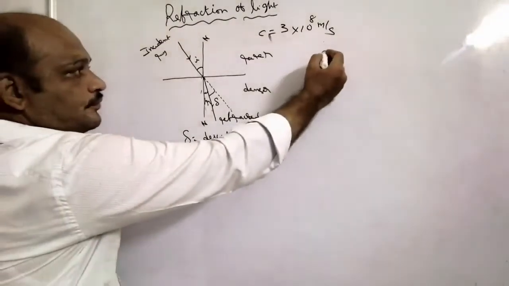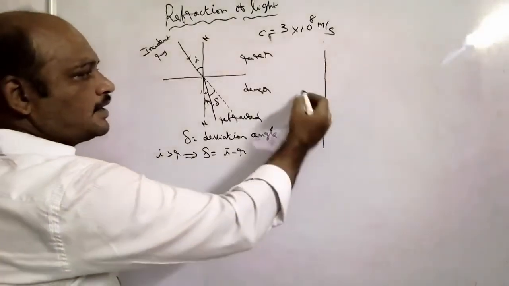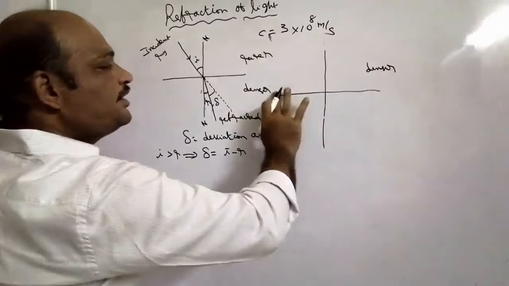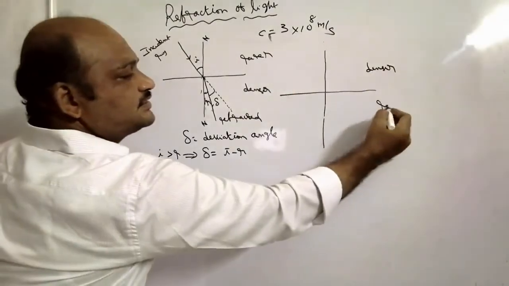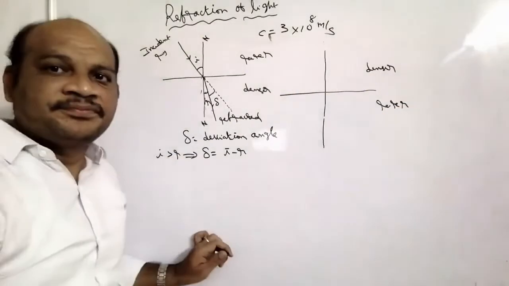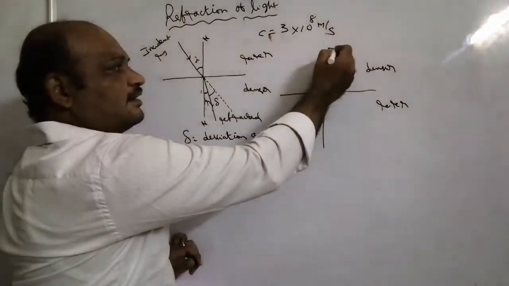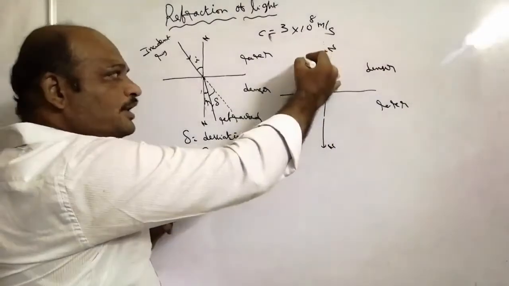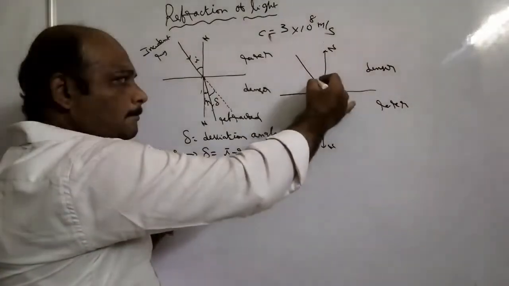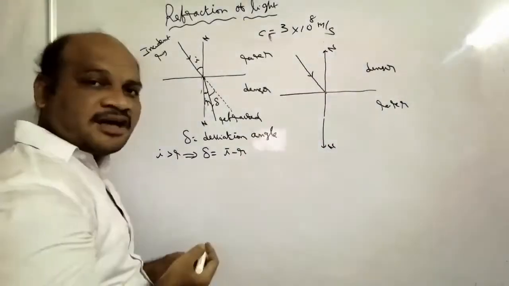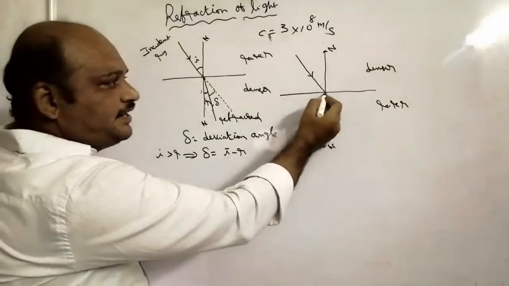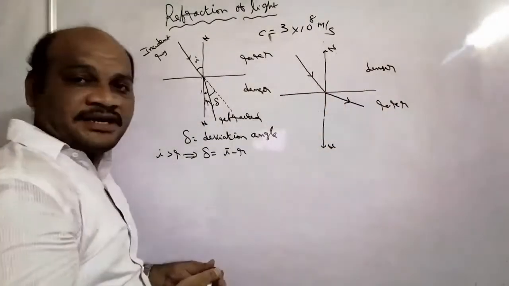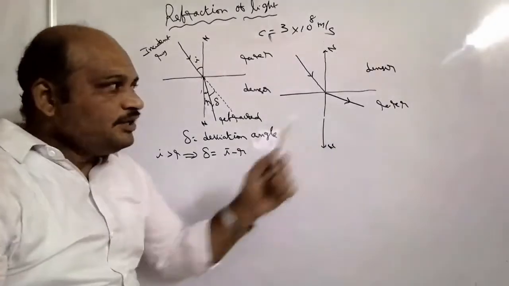Similarly, here this is the denser medium and this one is the rarer medium, with the normal to the surface. When light propagates from the denser medium to the rarer medium, the light ray bends away from the normal line.